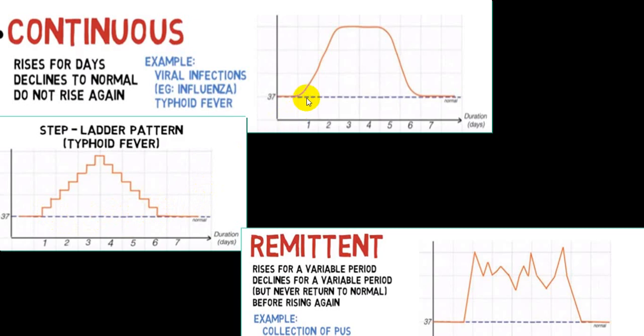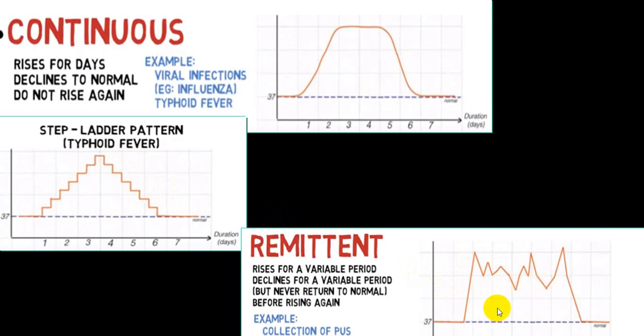So this is a continuous fever where the fever remains elevated, there is no fluctuation. Here you can see it is rising, that's why it is called step ladder pattern.